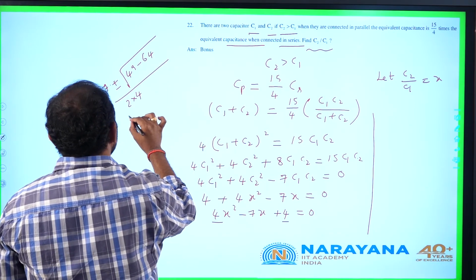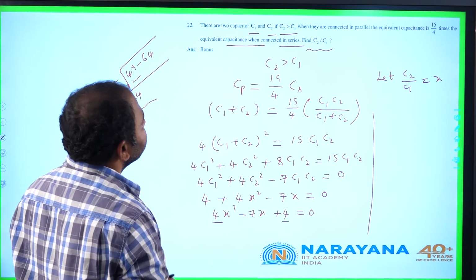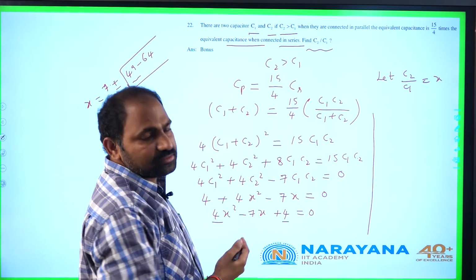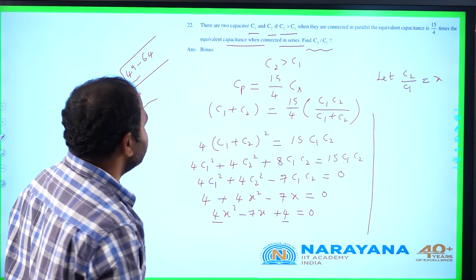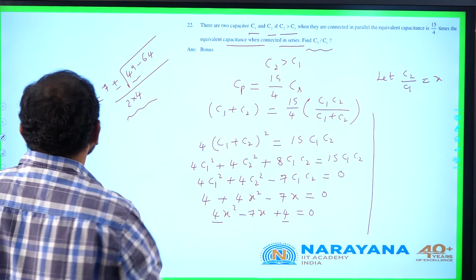We are getting an impossible solution here, we are getting an imaginary value, so this question should be deleted. So bonus should be given for this. Let us go to the next question.